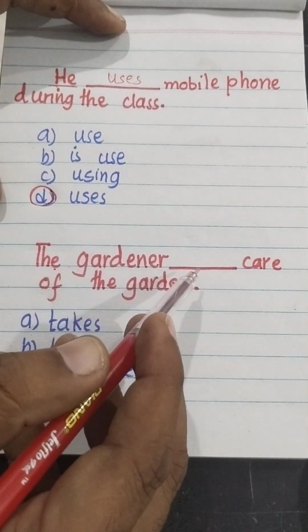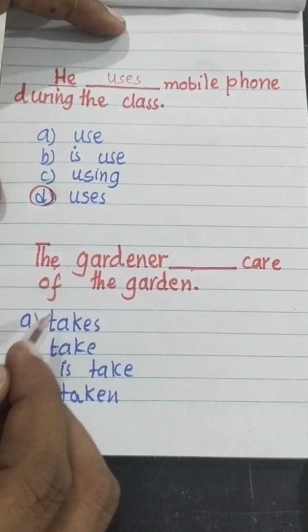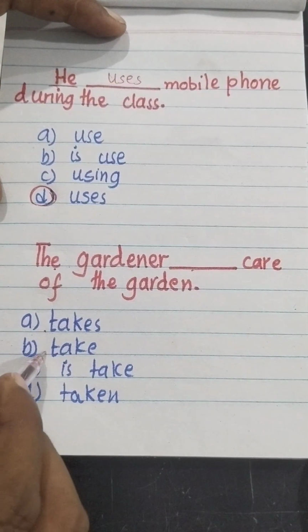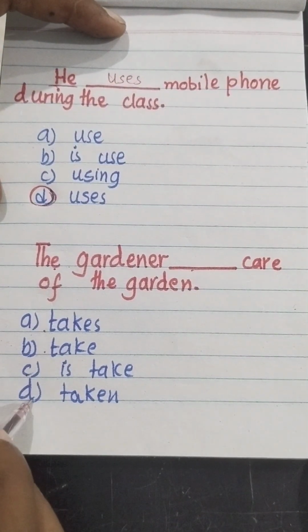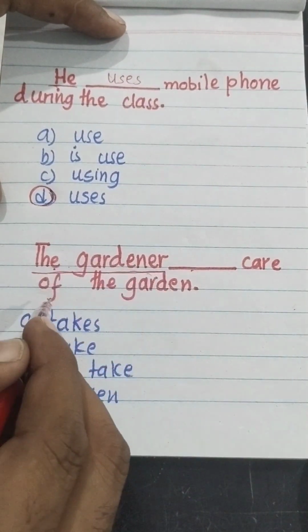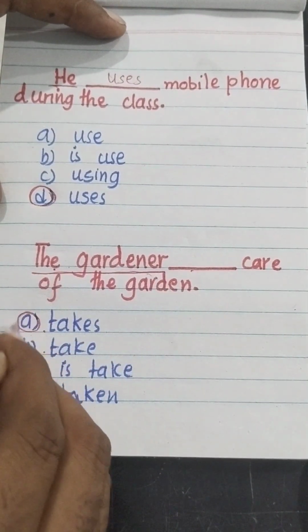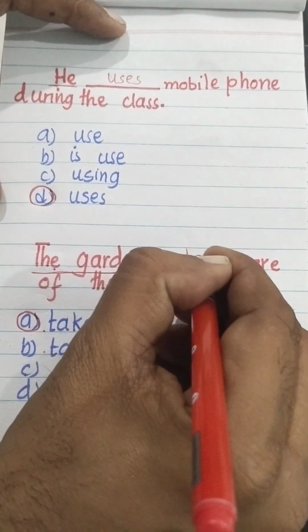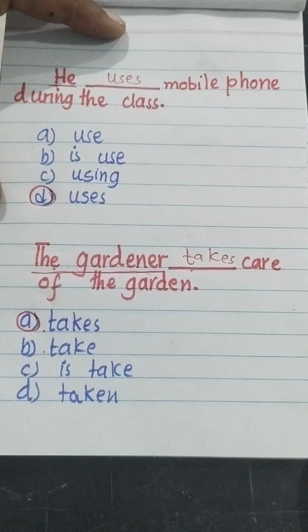The gardener blank care of the garden. Option A, takes. Option B, take. Option C, take. And option D, taken. The gardener is a singular noun. We add s with the verb and it becomes the gardener takes care of the garden.